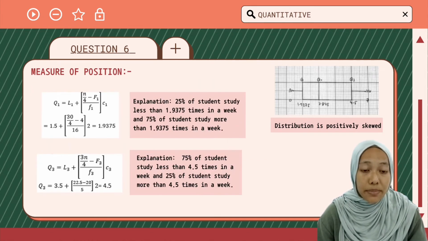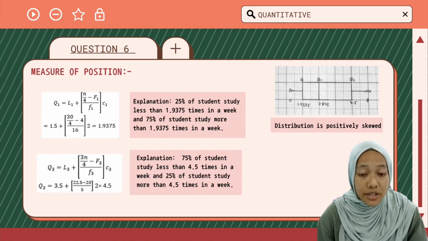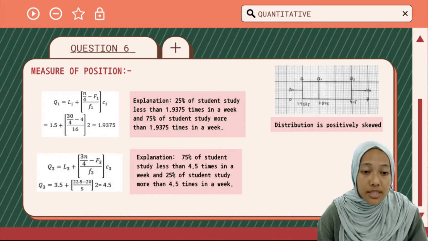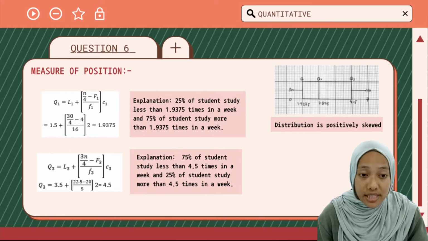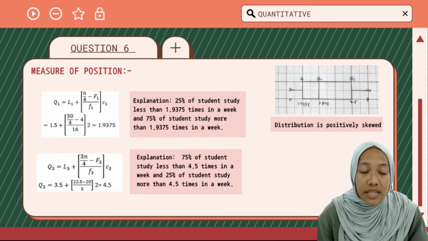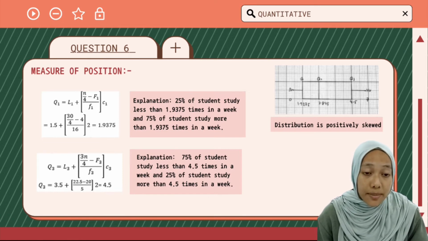Since the mean value is bigger than the median and the median is bigger than the mode, the distribution is positively skewed. For measure of position, the Q1 is 1.9375. It means 25% of students study less than 1.9375 times in a week, and 75% of students study more than 1.9375 times in a week.